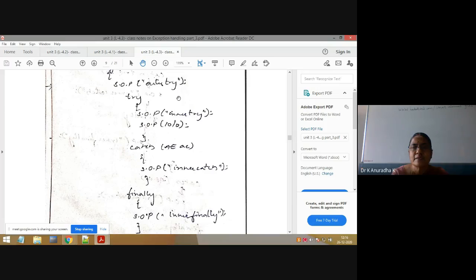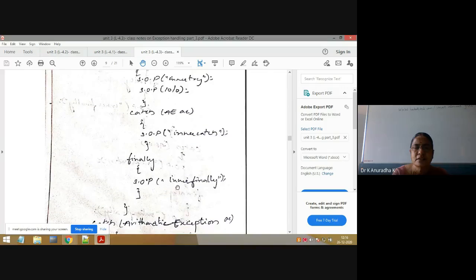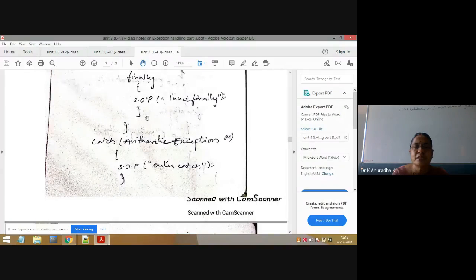First outer try, then inner try. Next from this it will go to the matching inner catch block, that is inner catch. Next after that the finally block is always executed, no? That's why inner finally. Next, the outer try execution is completed. Next, will the outer catch be executed? No. See, here also it is a matching class for 10 by 0.